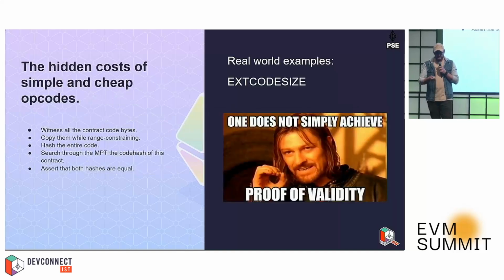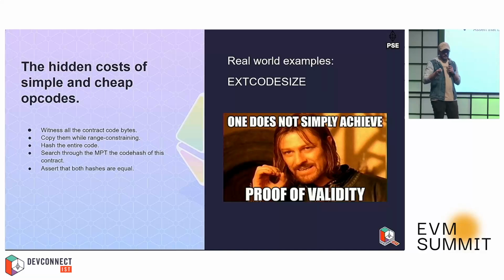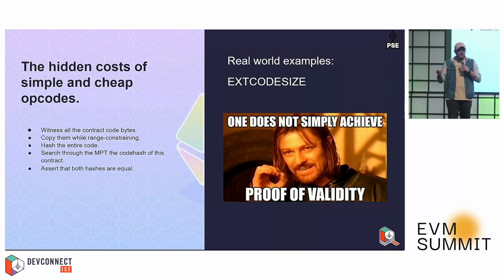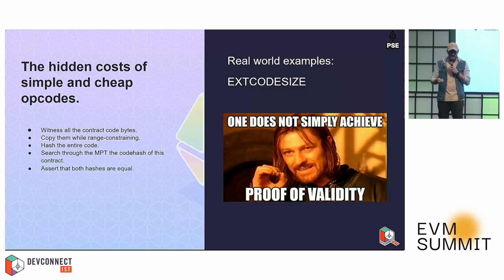So we can, for example, see the kind of workflow that we implemented for Xcode size, from an outer scope. We first need to witness all of the contract code bytes, which is fairly a big amount of witness already that we will need to commit to later. Then we need to copy and range constrain every one of the single bytes that is there. So we need to check that everything indeed is a byte and we're not tricking the system.